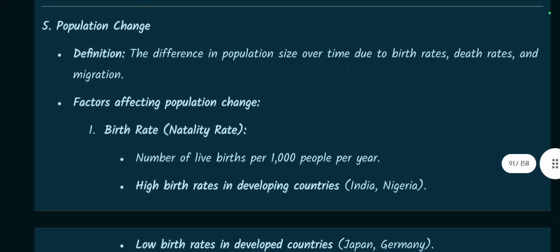For population change, the definition is the difference in population size over time due to birth rates, death rates, and migration. Factors affecting population change.